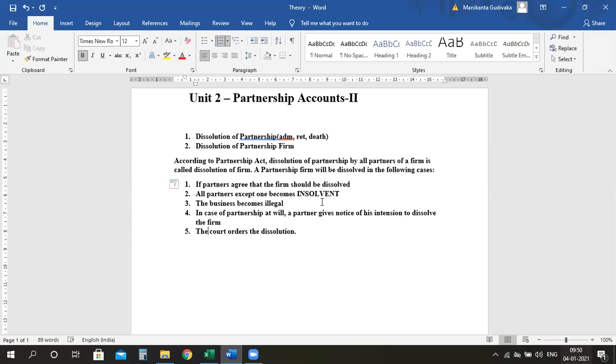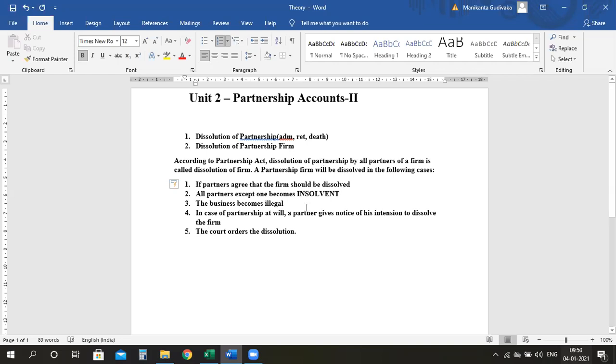So if I and Harish went insolvent, Leora is the only partner who is solvent. One solvent partner cannot run the partnership firm. Therefore, officially, you have to end the firm and dissolve it.